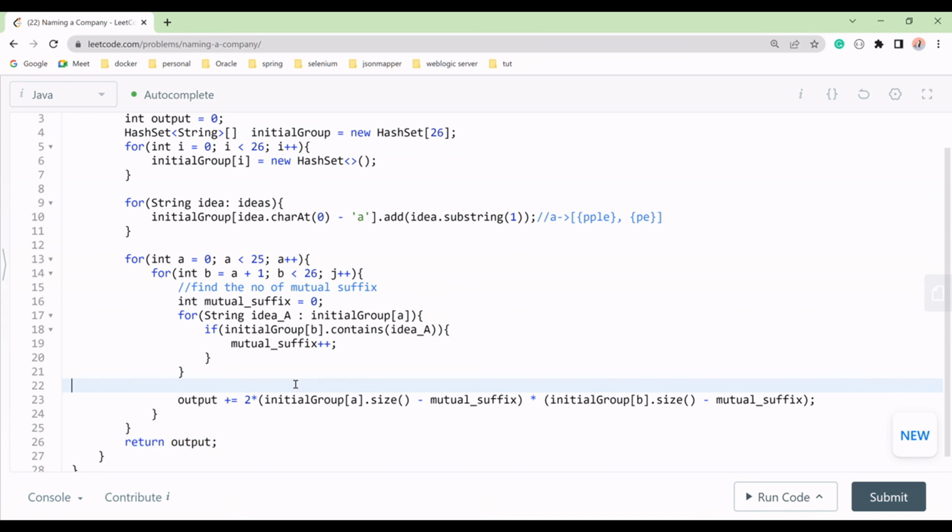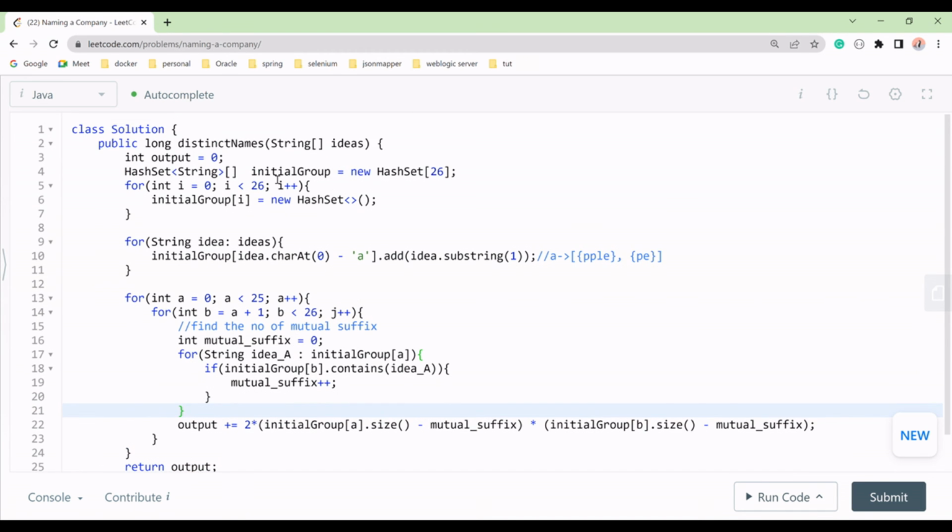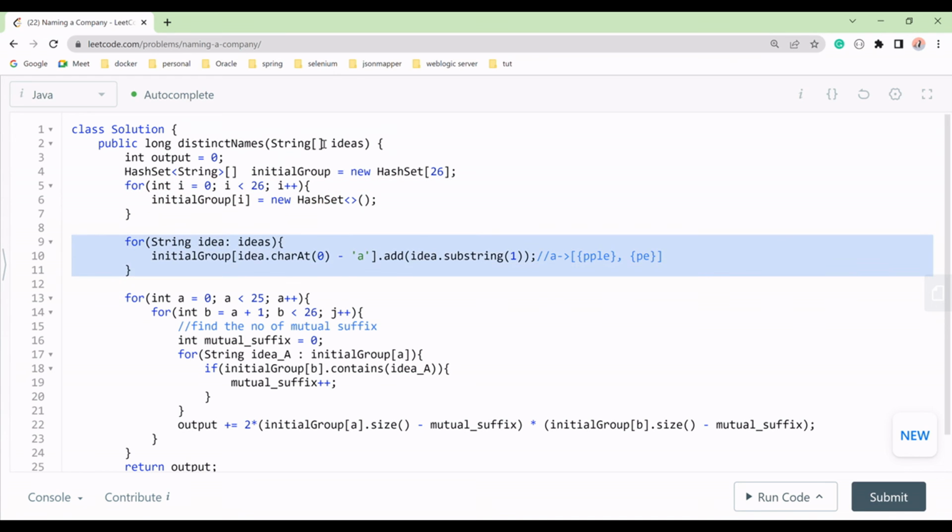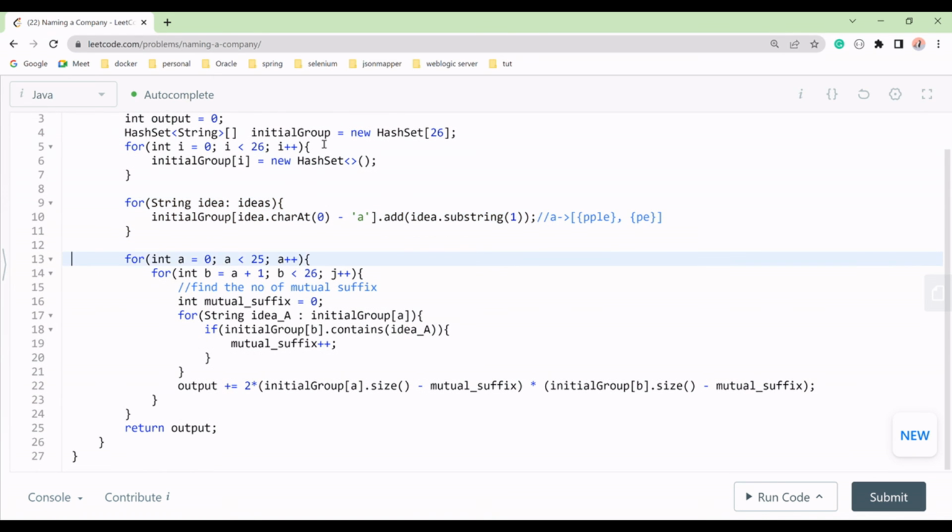So let me check once more. What we have taken: we have taken output, then the initials group, and we initialize our initials group. Then we'll make the groups. After making the groups, we go through two groups and find the number of mutuals.